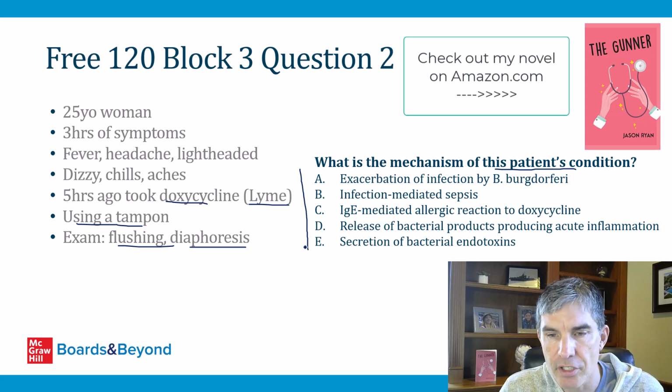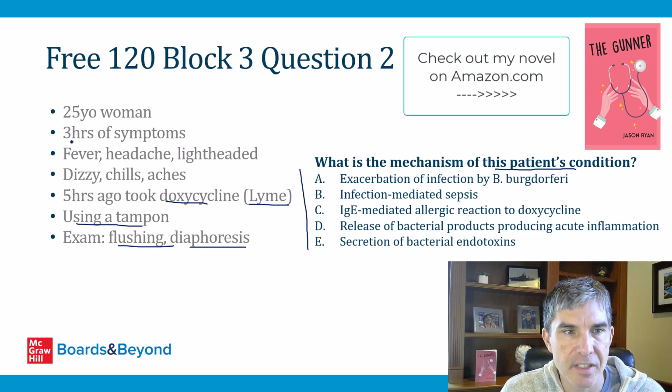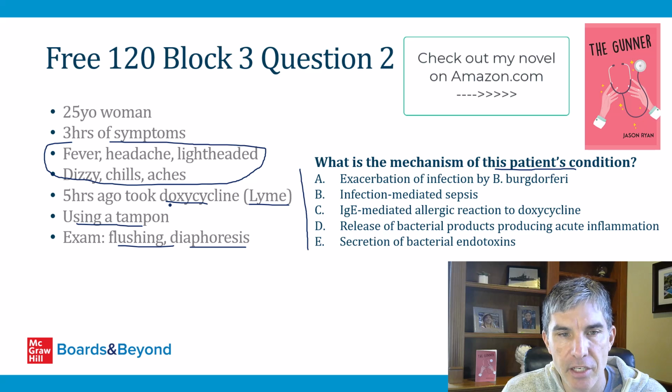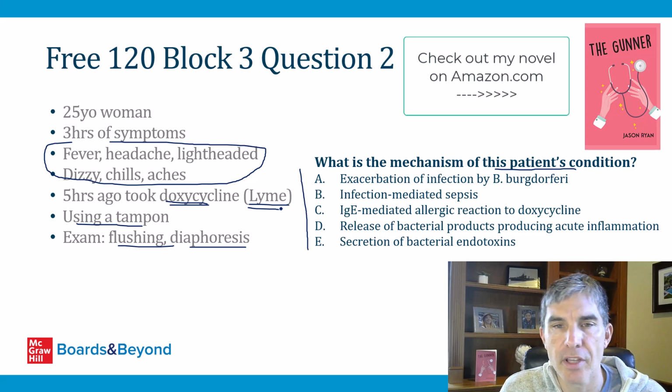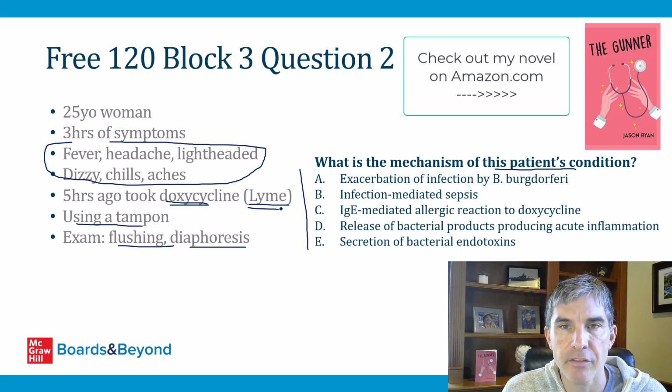Okay, so this question is describing non-specific symptoms like fever, headache, dizziness, and chills that occurred within a few hours of taking a medication, doxycycline, for treatment of the spirochete-related illness, Lyme disease. The easiest way to answer this question is to simply know that this is a classic description of the Jarisch-Herxheimer reaction. The Jarisch-Herxheimer reaction is an acute inflammatory reaction to cell death when you treat spirochete infections.